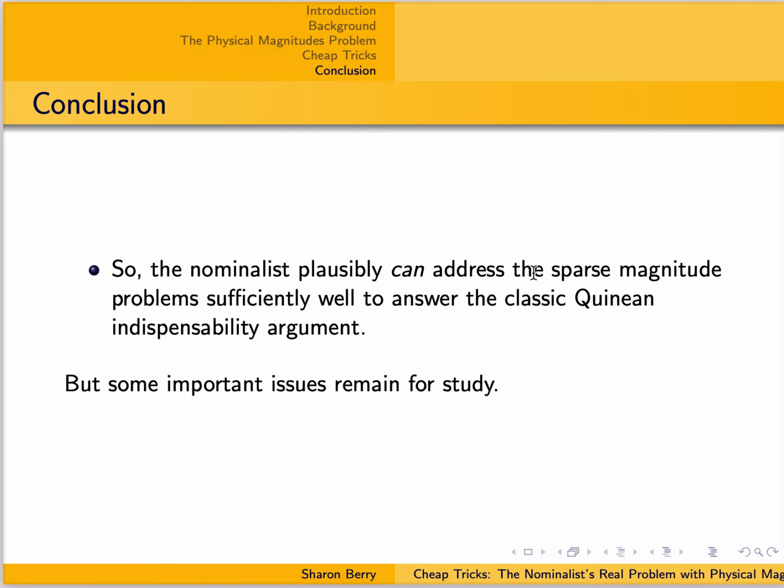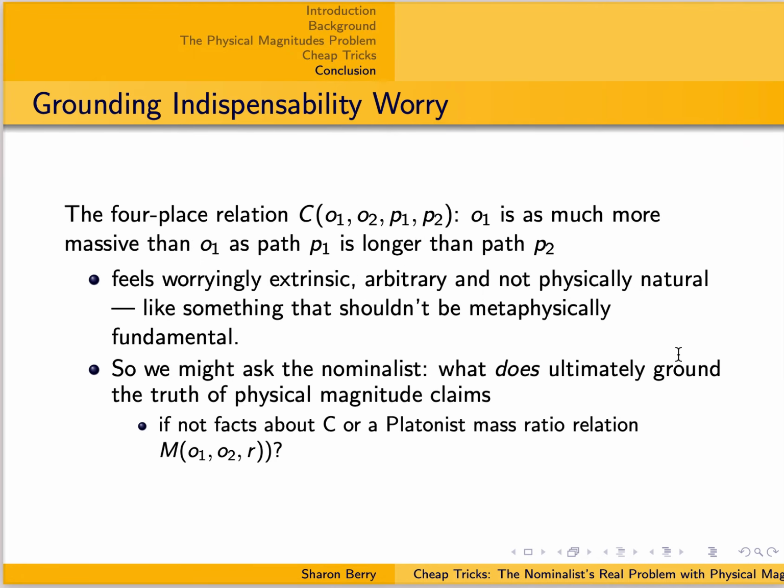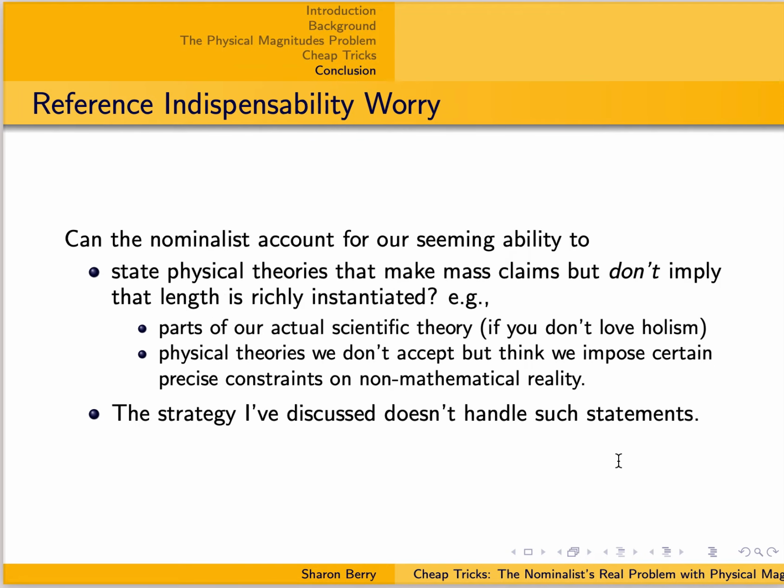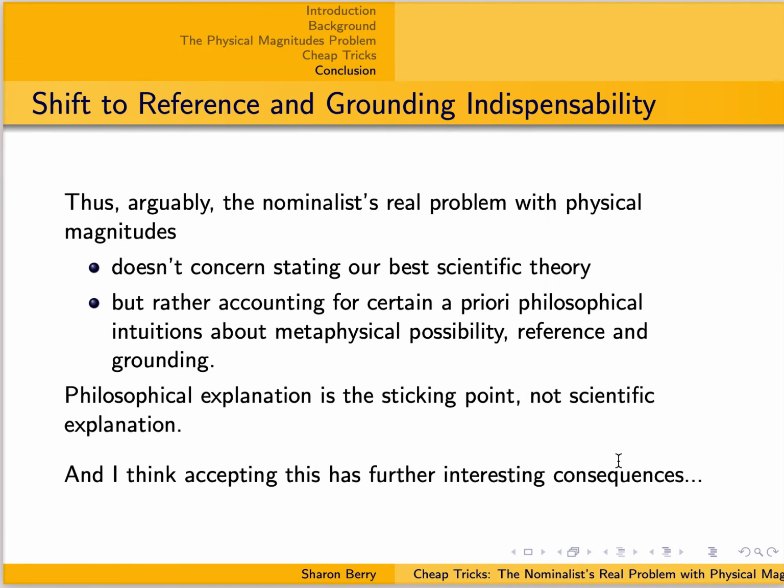In conclusion, I've argued that the nominalist plausibly can address the sparse magnitude problem sufficiently well to answer the classic Quinean indispensability argument. But some important issues remain for study. These concern what I call a grounding and reference indispensability worry. And so the intended upshot of this paper isn't to argue that the nominalist wins, or that the Quinean indispensability argument isn't getting at something that's really important.